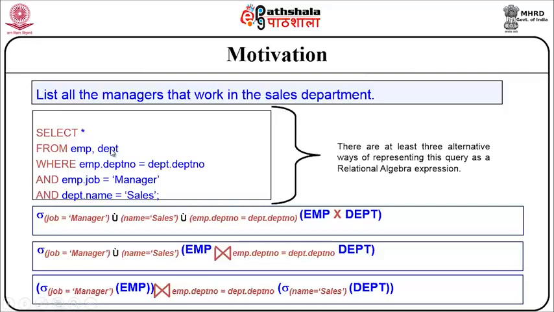We have two different tables, an employee table and a department table. From these two tables, I check for certain conditions: the employee's department number is equal to the department number, the employee's job designation should be manager, and the department should be sales.